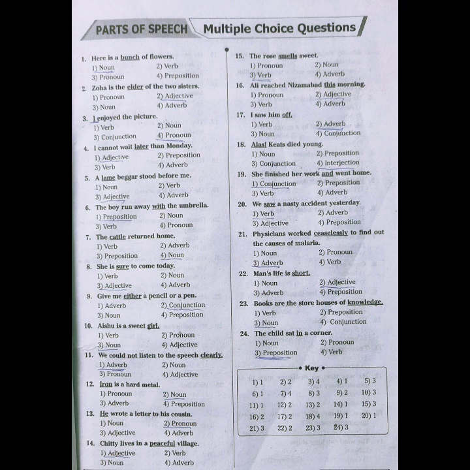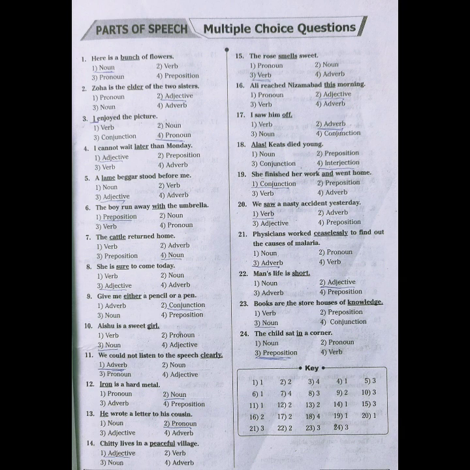Now come to the ninth one. Give me either a pencil or a pen. Options are adverb, conjunction, noun, preposition. We know that either or is a correlative conjunction. Either or is nothing but a correlative conjunction. Therefore, here the right answer is conjunction, 2.